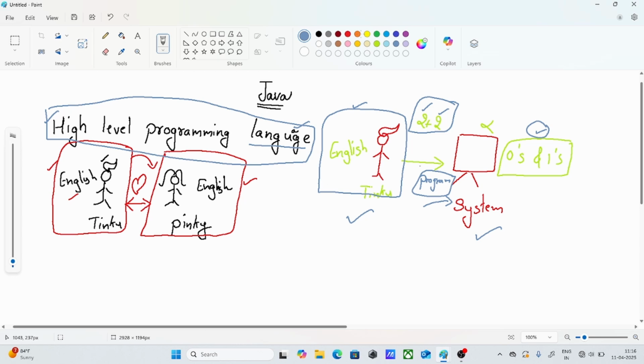So high level programming language means the language which can be understood by both parties, that is the user and the system. How? English language can be converted to zeros and ones. Correct. Then these zeros and ones will be understandable by the system. Again, when any output is there, it will be given in zeros and ones, and again it will be converted to English, so the person can understand very easily.